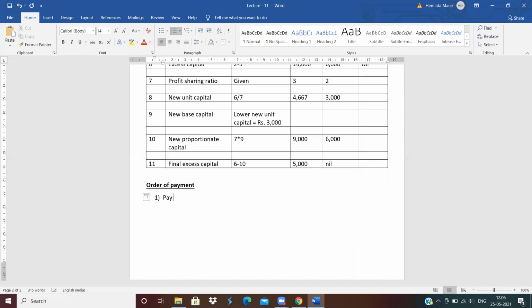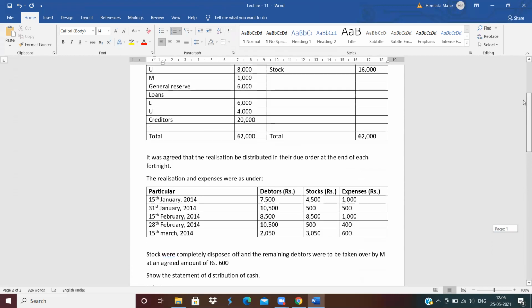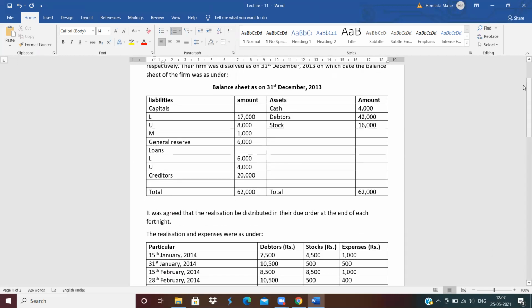So first pay the liability of creditor. Then second, pay the partner's loan. But see here, two partners' loans are given, L and U. So which partner should be paid first?